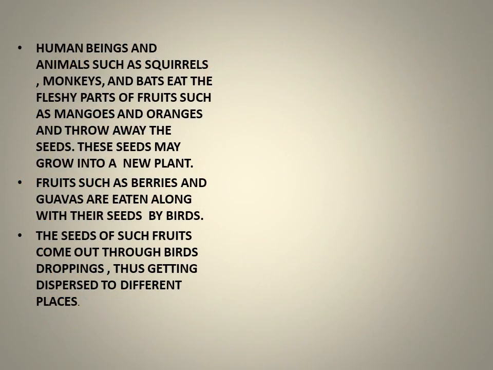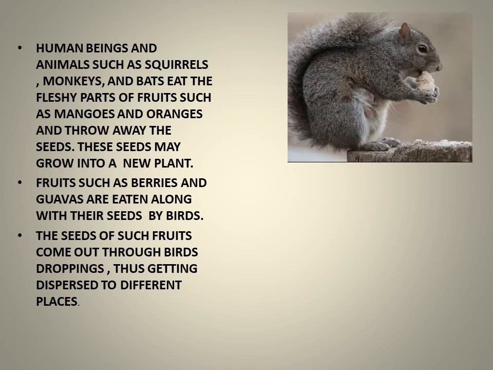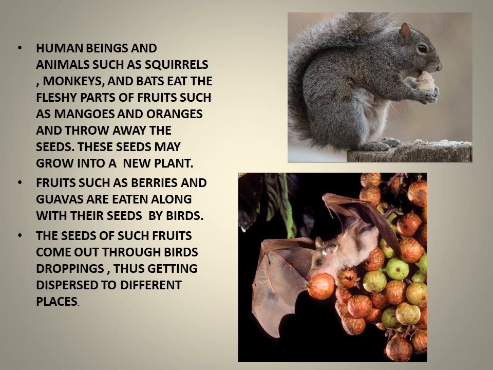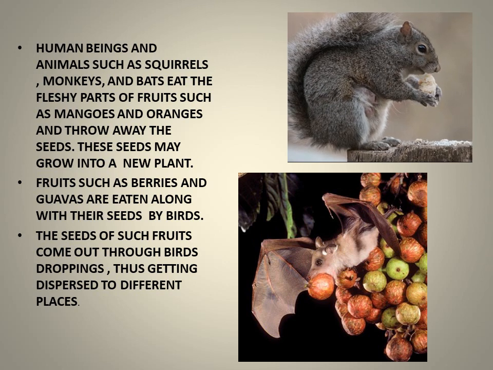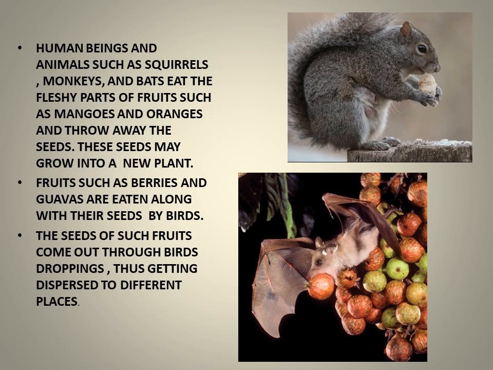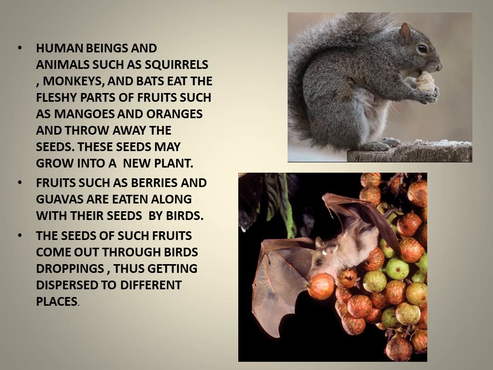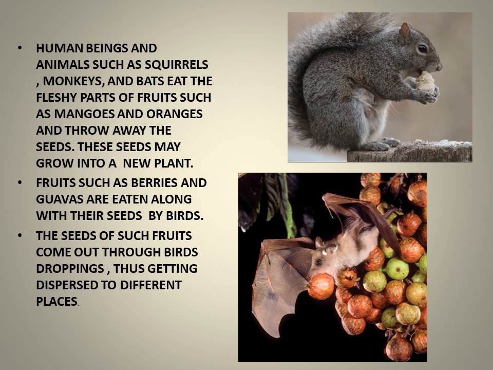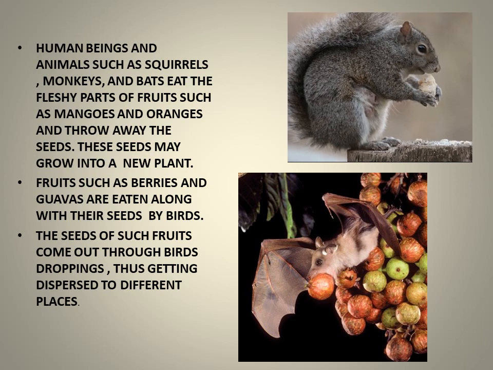Now human beings and animals such as squirrels, monkeys and bats eat the fleshy part of the fruits such as mangoes and oranges. And what do they do with the seed? They throw it away. And these seeds, if they get suitable conditions, may grow into a new plant. Now there is a very interesting fact.